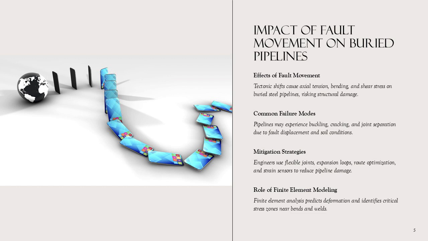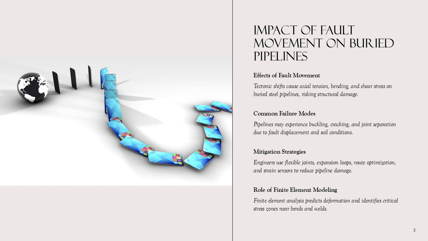Common failure modes include buckling, cracking, and joint separation. Stress analysis charts often reveal concentrated stress zones near bends and welds. Engineers use finite element modeling to predict deformation patterns and identify critical points. Real-world case studies show that pipelines crossing active fault zones require flexible joints and strain-absorbing materials.